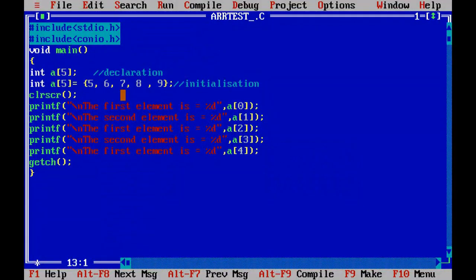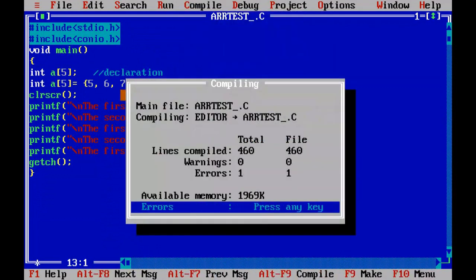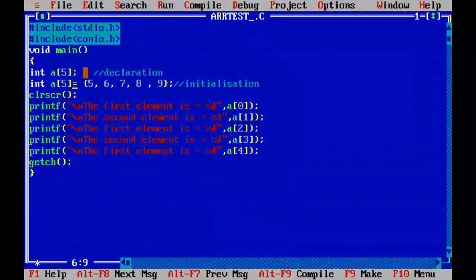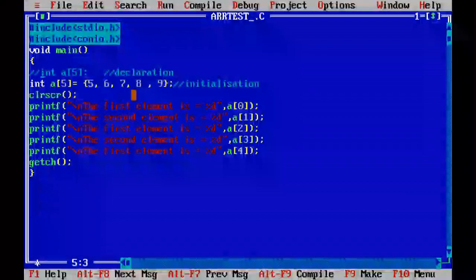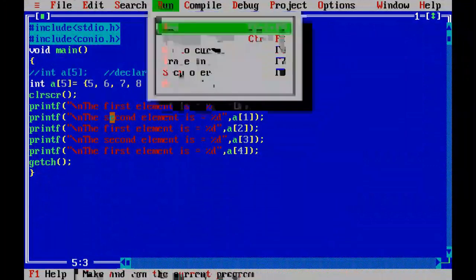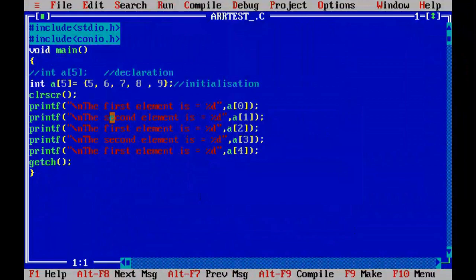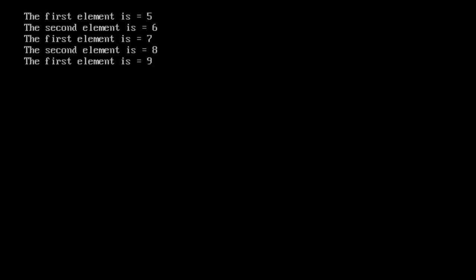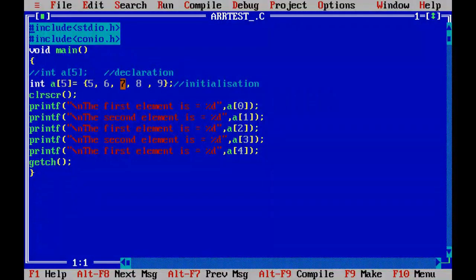So let me compile the program. There is an array multiple declaration error. Okay, there is no need for this declaration here, because of it a multiple declaration error may happen. So only this statement is sufficient. First save it, then compile it, this is successful, then run the program. Yes, run again. Now you can see 5 6 7 8 9. The result is printed accordingly because the values are 5 6 7 8 9.